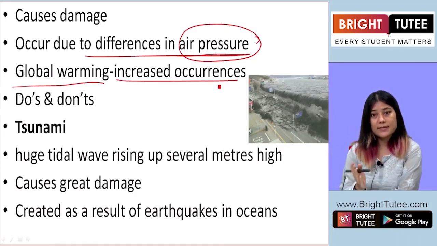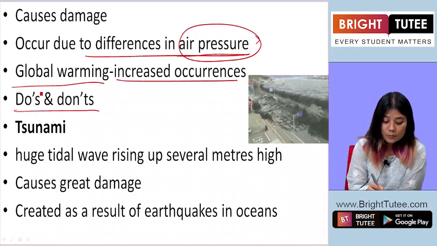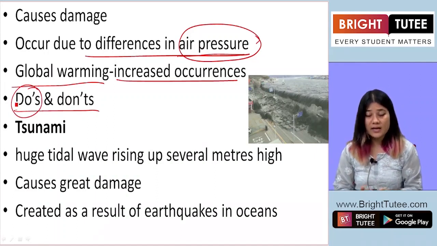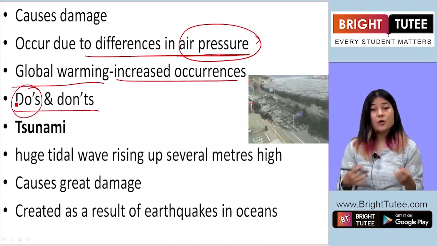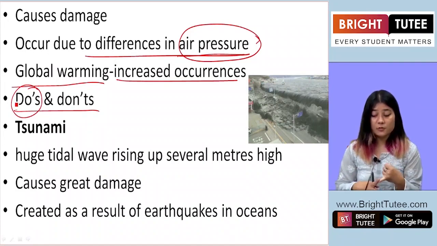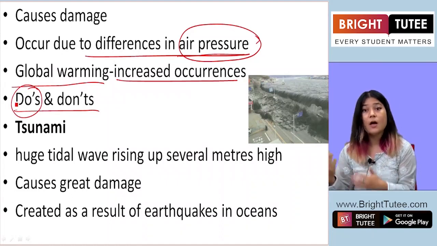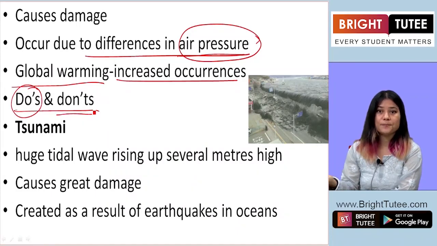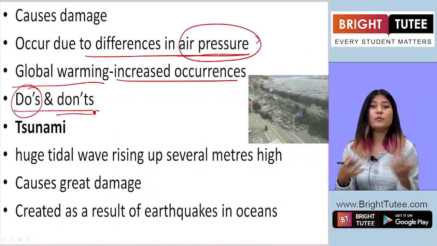Now even at times of cyclones, there are do's and don'ts. Obviously, the do's: we should find shelter, cover, a safe place to protect ourselves. We should listen to the radio, listen to the news and follow the instructions provided by the weather department. We should not go outside while the cyclone is taking place, because you might get swept away, you might get blown away.